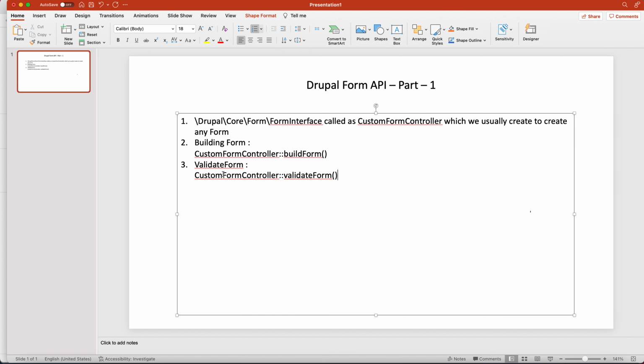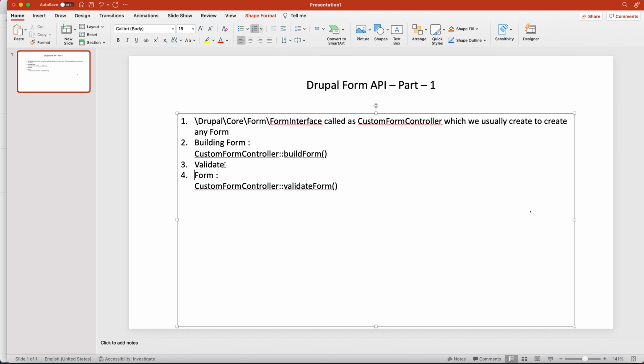First was build form, by which the user is building any form, and in that phase the controller builds the form array to display the form. Second phase is validate form. Validate form gets triggered only when the user submits. The user clicks on submit, then validate form will trigger, and in this phase the controller performs the logic required to validate data. Third is submit form.